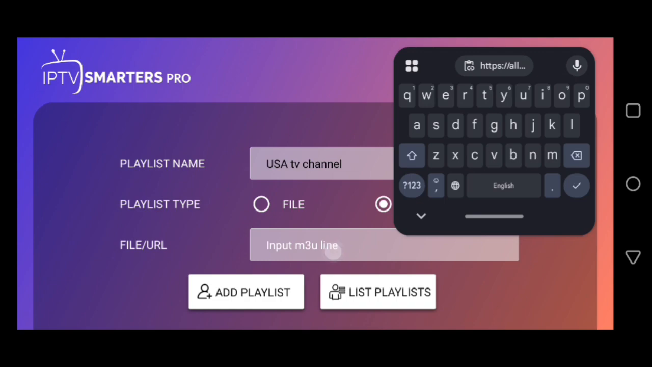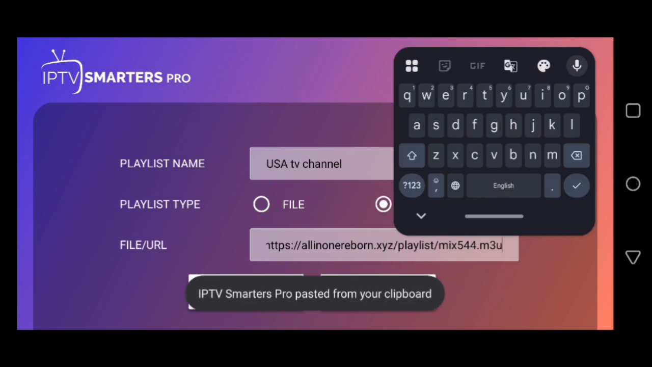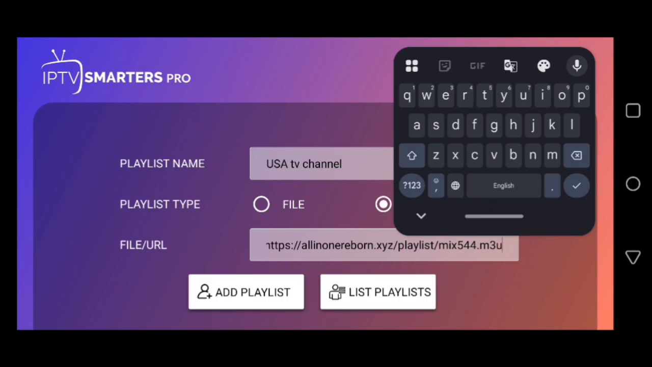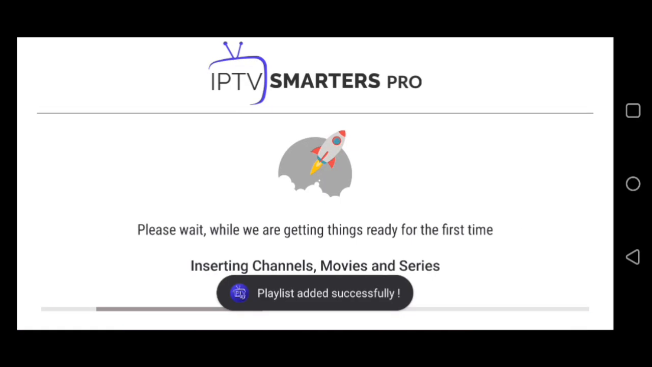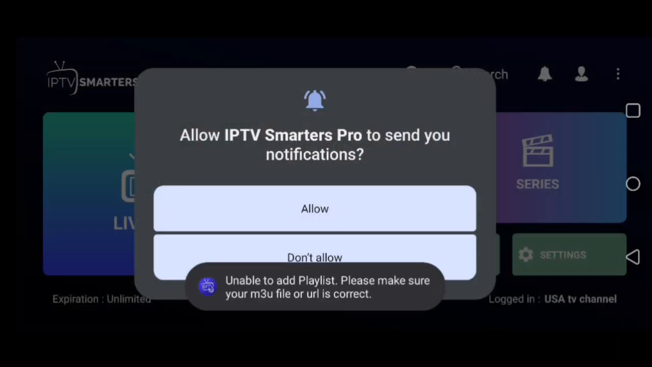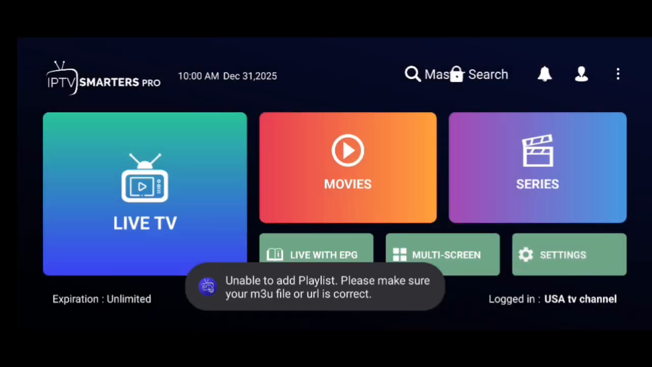Right now I'm putting this URL in this section. I hold on and paste it. Then as you can see, our URL is ready. Now you can click on the add playlist button. I click here, and as you can see, the loading is successful, and you just allow this option.